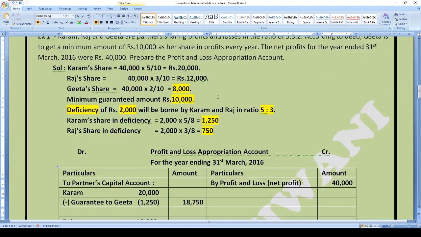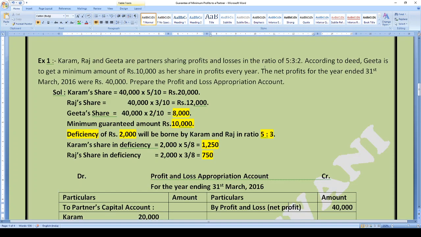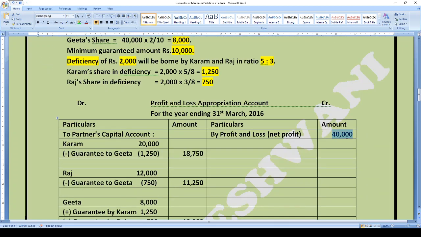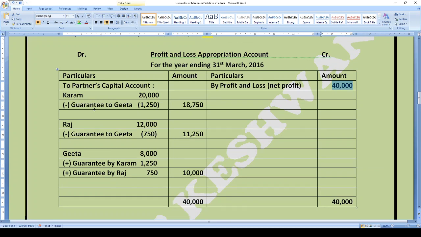Now, as it has been defined in the question that the net profits for the year were rupees 40,000, so we have entered 40,000 rupees here, right? And the amounts have been distributed as follows. Karam's actual profit was 20,000. Raj's actual share was 12,000 and Geeta was getting 8,000 rupees as her share of profit.